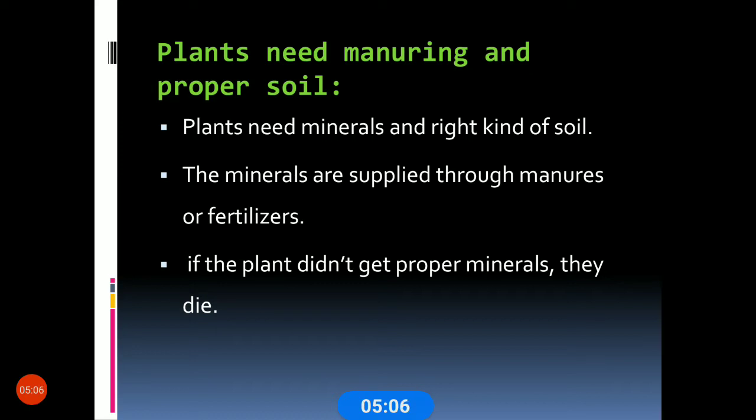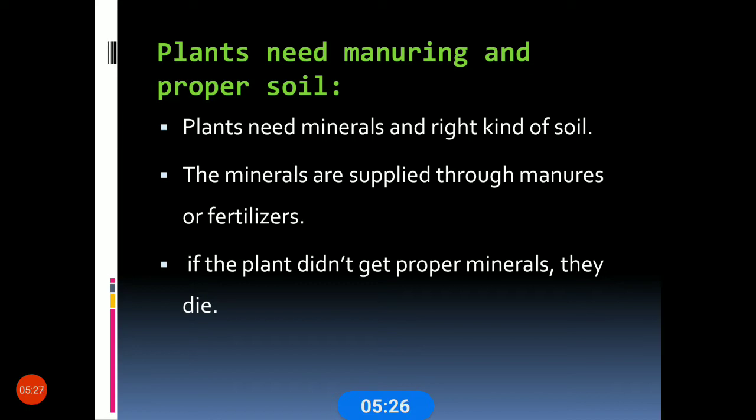The minerals are supplied through manures and fertilizers. Nowadays we are using manures, gobra, the waste of animals, and fertilizers. By these two, the plants will get minerals.